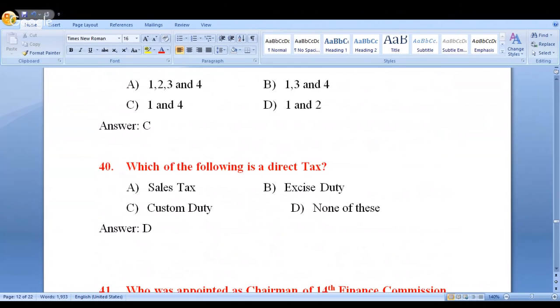Which of the following is a direct tax: sales tax, excise duty, customs duty? Right, see, here it is very clear. You know what a tax is, which is a compulsion, and taxes are divided into direct taxes and indirect taxes. A direct tax is a tax that is paid by an individual or an organization directly to the government.